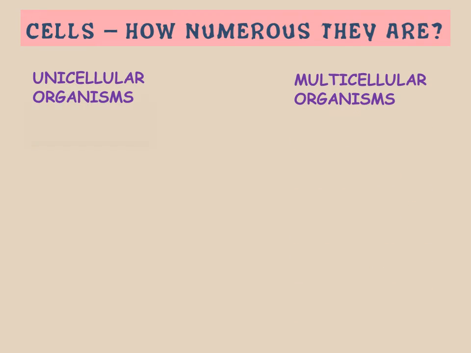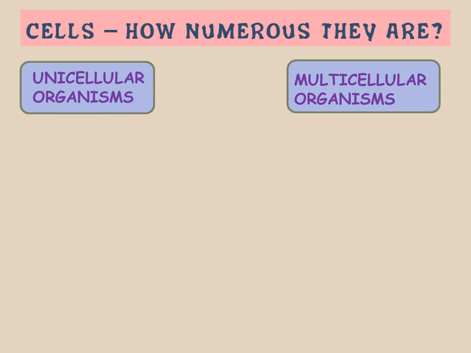Unicellular organisms are organisms which have only one cell. It means the body itself has only one cell. The particular cell which is present in their body is not only acting as a cell, it is acting like the body of the organism. All those functions which are performed by that organism are performed by that particular cell in unicellular organisms.